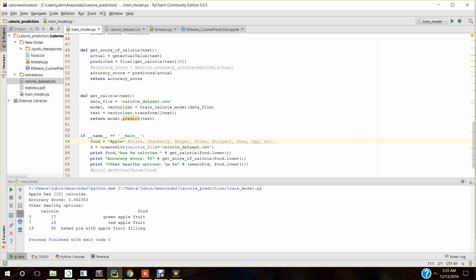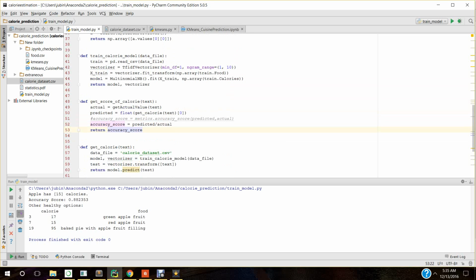So it shows me that apple has 15 calories, the accuracy is 88%, and it also suggests other healthy options. This is coming through the multinomial naive Bayes classifier and the TF-IDF vectorizer.